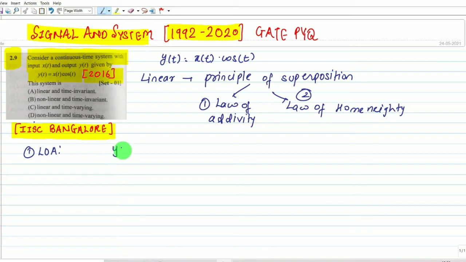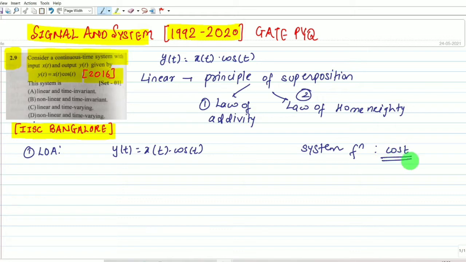We have been provided y(t) equals x(t) multiplied by cos(t). First, we have to identify what the system is doing. Let me write the system functionality: the system is multiplying by cos(t). Understood?